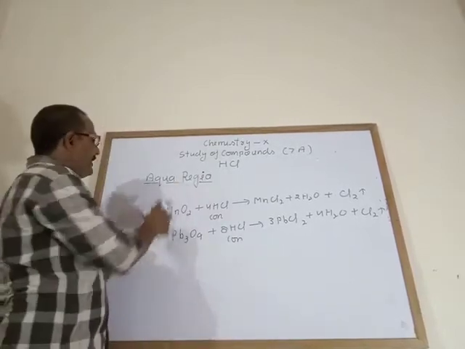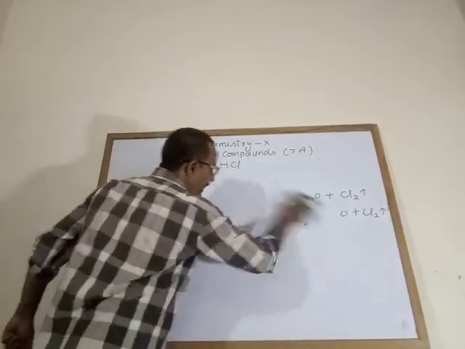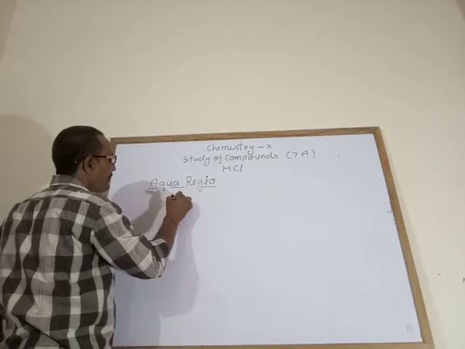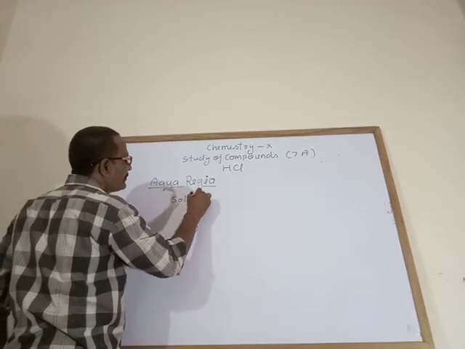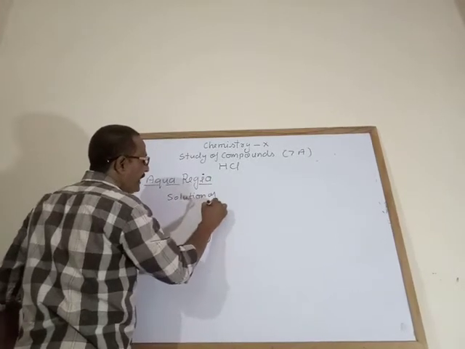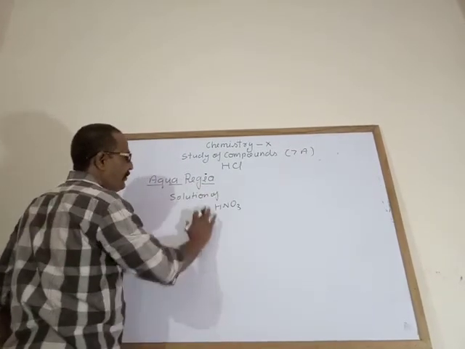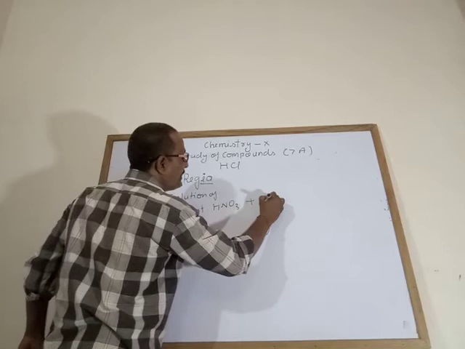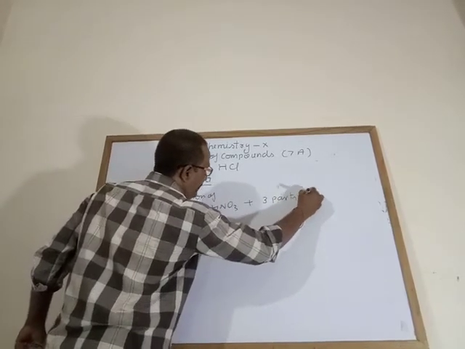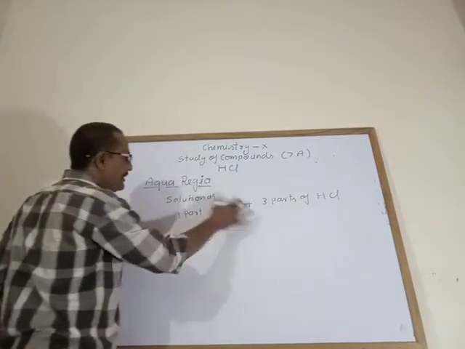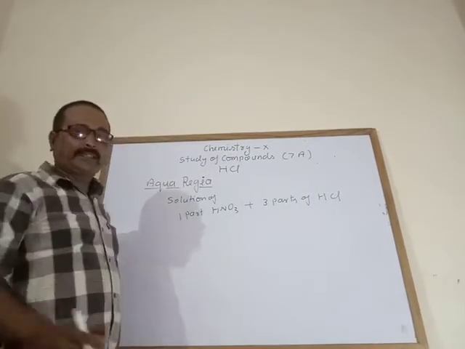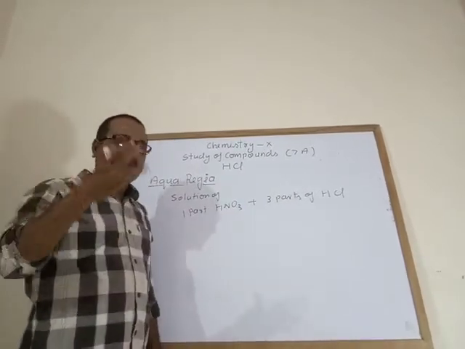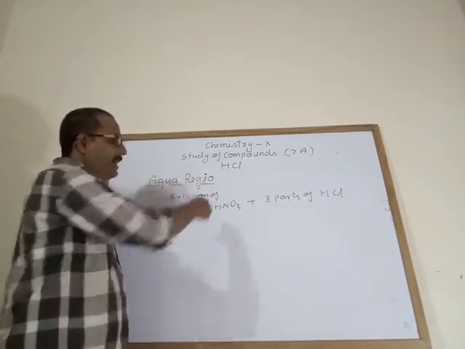Now, what is aqua regia? It is a mixture or solution of 1 part of nitric acid and 3 parts of hydrochloric acid. This mixture is known as aqua regia. What is aqua regia? The mixture of 1 part of nitric acid and 3 parts of hydrochloric acid is known as aqua regia.